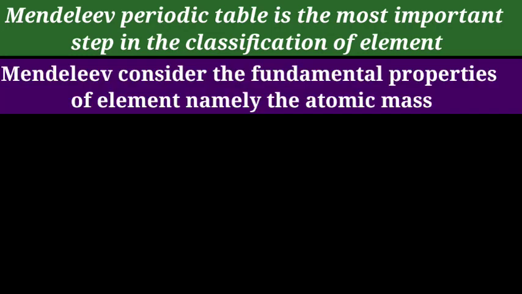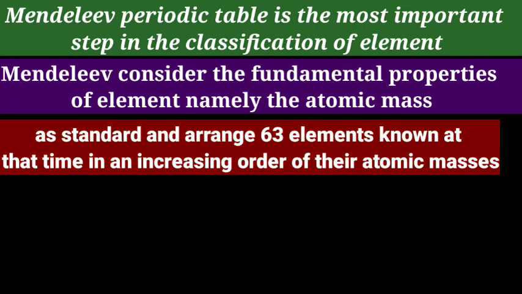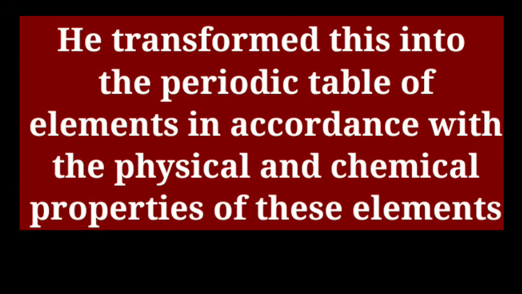Mendeleev considered the fundamental property of elements, namely the atomic mass, as standard and arranged the 63 elements known at that time in an increasing order of their atomic mass. Then he transferred this into the periodic table of elements in accordance with the physical and chemical properties of these elements.